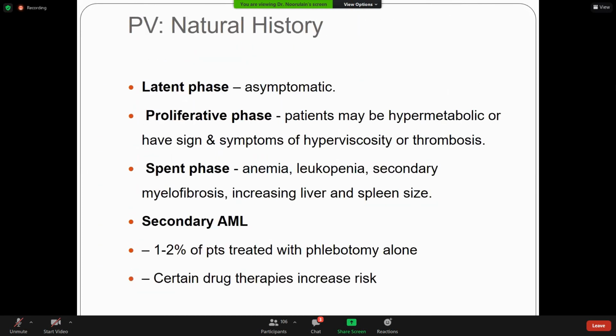This is a latent phase in which the patient is asymptomatic. In the proliferative phase, the patient presents with signs and symptoms of hyperviscosity or thrombosis. In the spent phase, there is increased fibrosis seen in the marrow, so the patient presents with anemia, leukopenia, and secondary myelofibrosis. This is the aggressive phase.